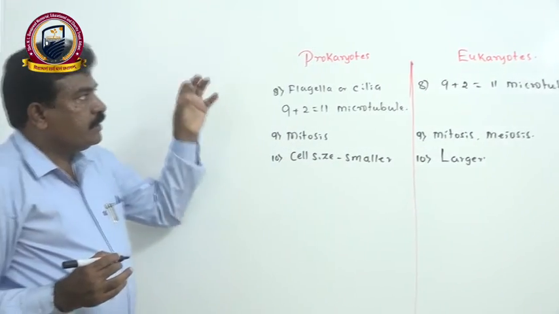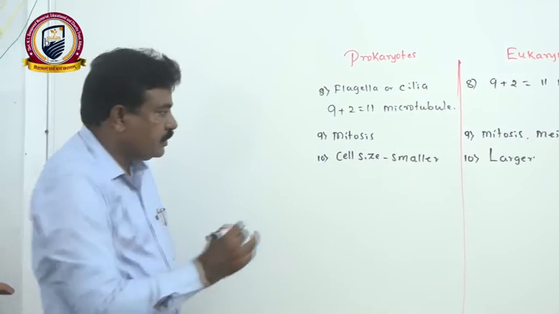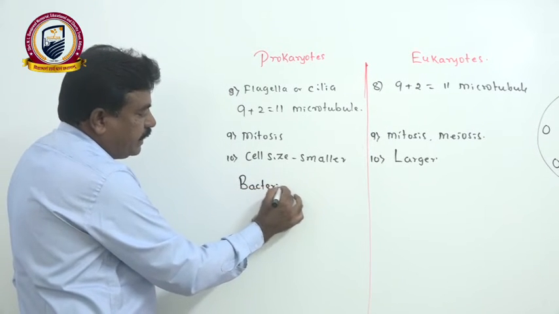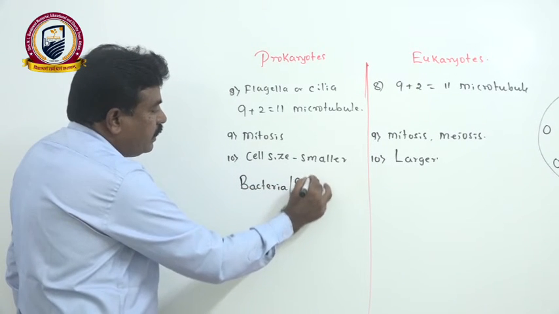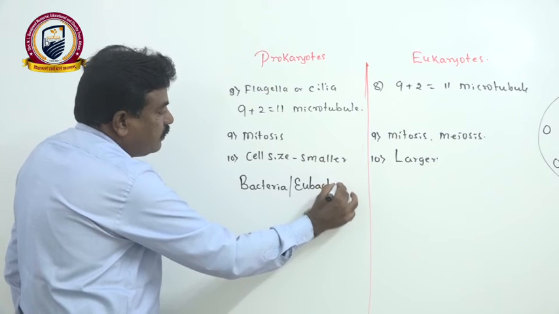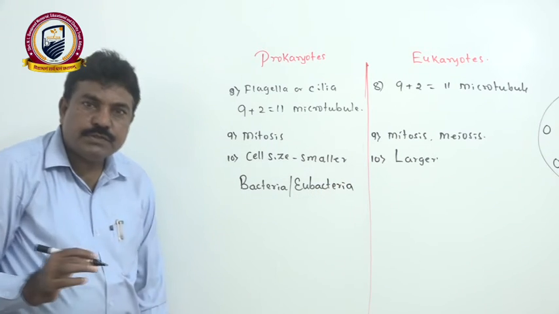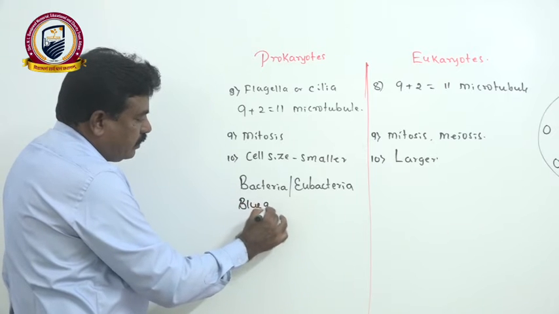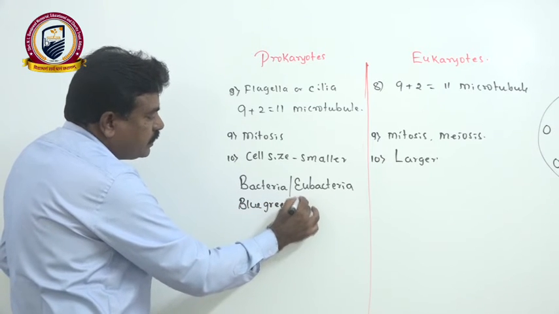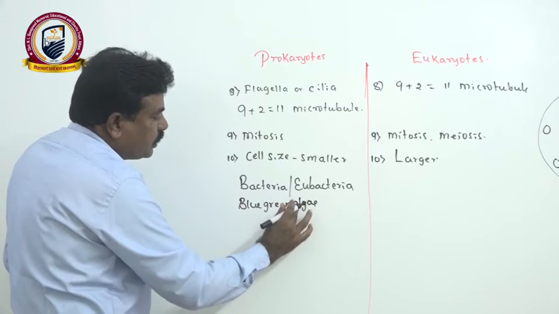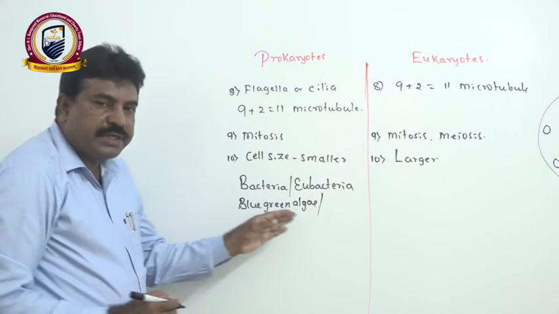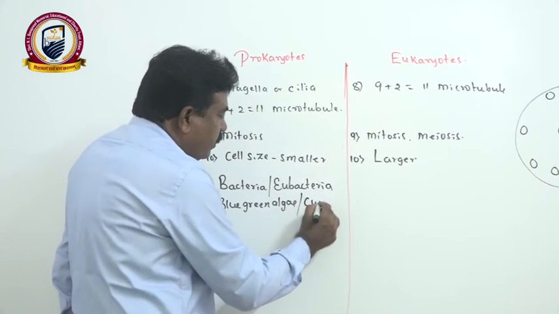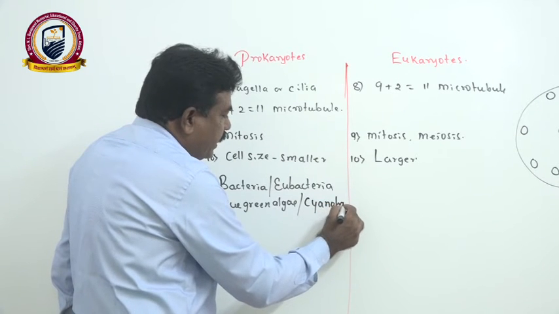Then if you take examples for prokaryotes, the commonest example is bacteria, and technically we call them eubacteria, meaning true bacteria. Then blue-green algae, the name itself indicates they have two colors, both bluish green in nature, therefore they are called blue-green algae, popularly known as cyanobacteria.